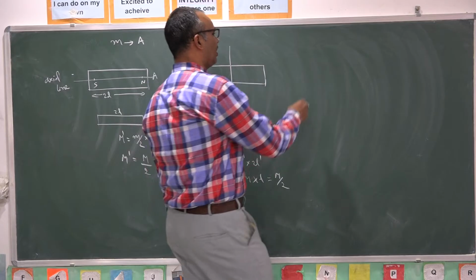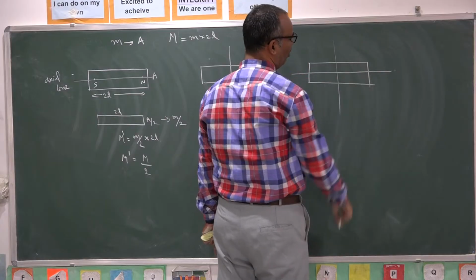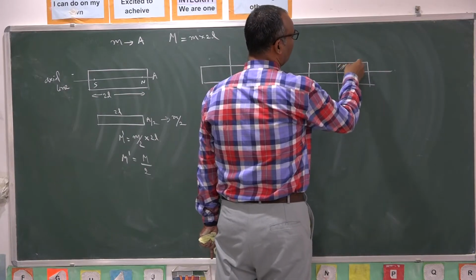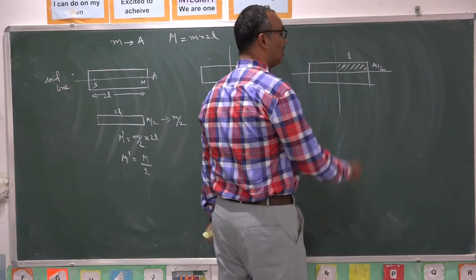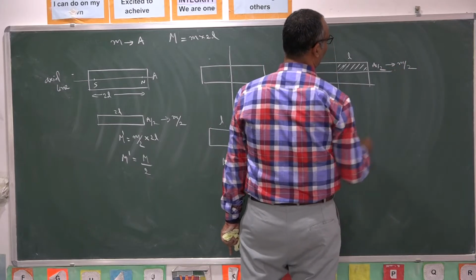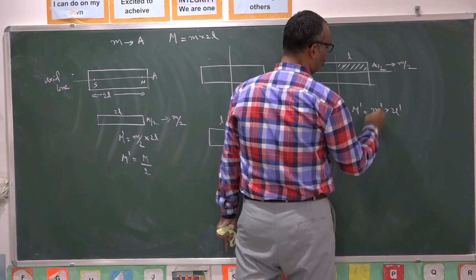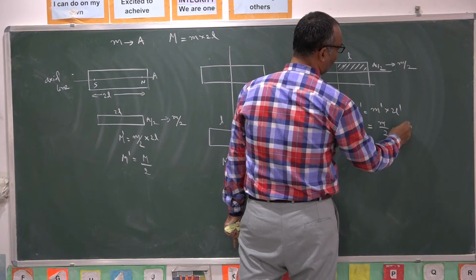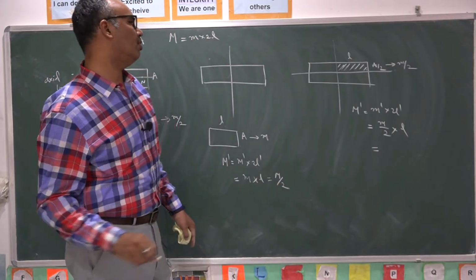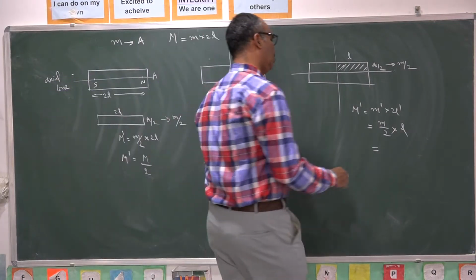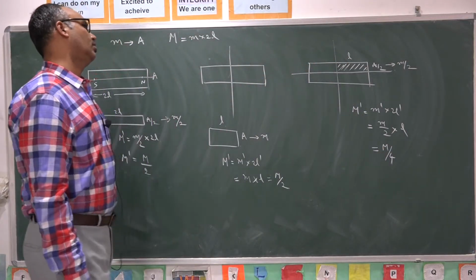Sometimes you cut a magnet along the axial line into two pieces and along the equatorial line into two pieces. If you consider a single piece here, what is the area of cross section? A by 2. What is the length? L. As the area of cross section becomes half, the pole strength becomes half. So what is the new magnetic moment? New pole strength into new length of the magnet. New pole strength is old pole strength by 2, and the new length is L. You know that small m into 2L is capital M. Therefore, m into L can be written as M by 2, so it becomes M by 4. So the magnetic moment becomes one fourth.